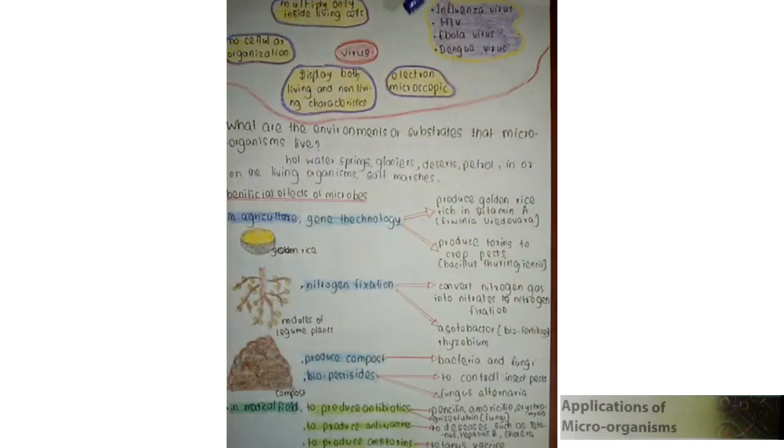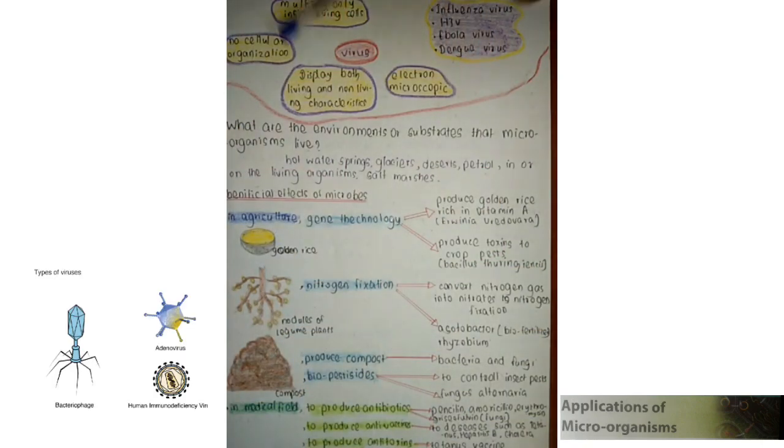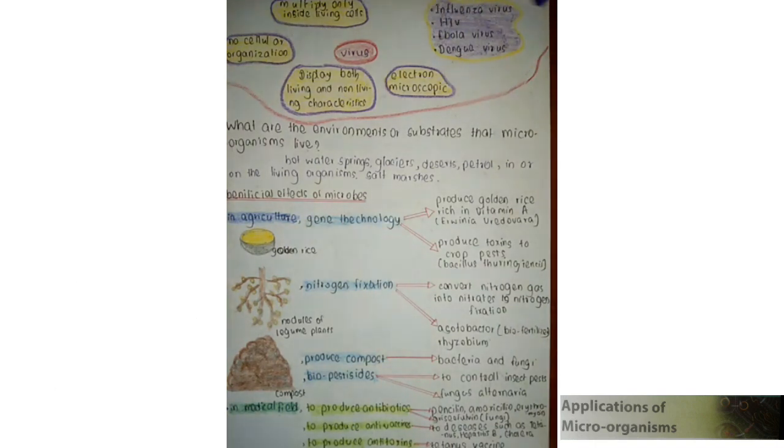Then we are going to talk about virus. Virus display both living and non-living characteristics, and they are electron microscopic organisms, and they have no cellular organization and multiply only inside living cells. There are some examples for virus here. The influenza virus, HIV, Ebola virus, and dengue virus are those examples.